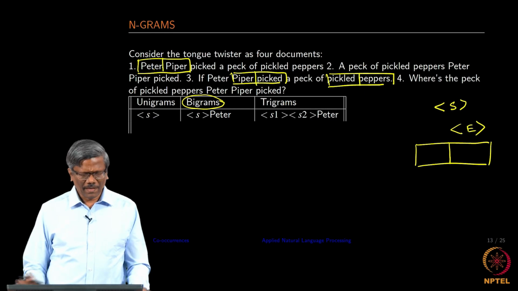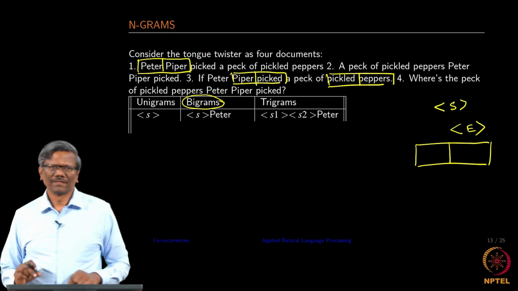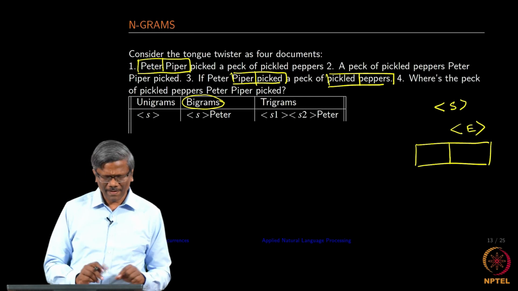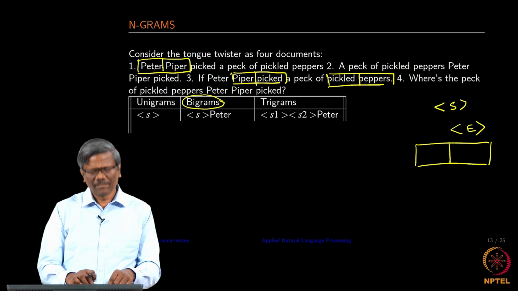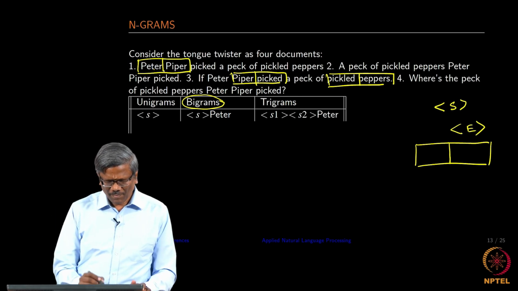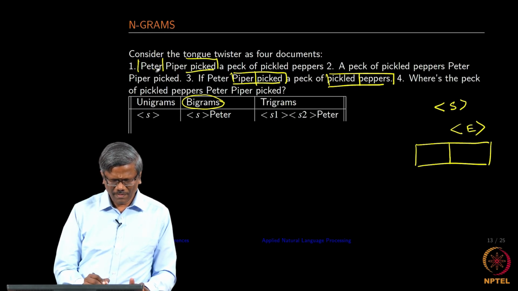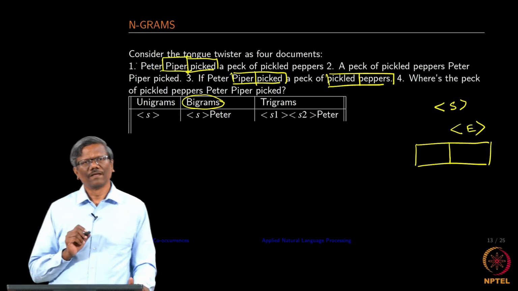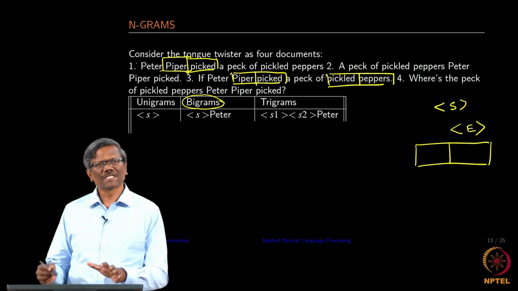Slide this window along the sentence one word at a time. So, I keep it on top of Peter Piper, and then move it so it becomes Piper and picked.